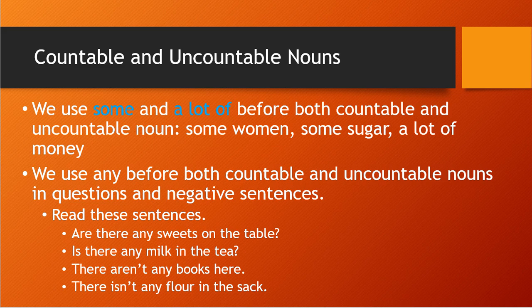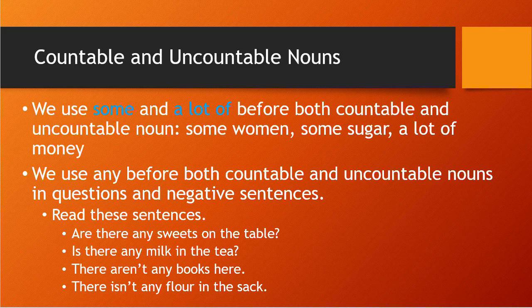We use any before both countable and uncountable nouns in question and negative sentences. Whenever a question or negative sentence comes, that time also we use both countable and uncountable nouns. See the example: are there any sweets on the table? Is there any milk in the tea? There aren't any books here. There isn't any flour in the sack.